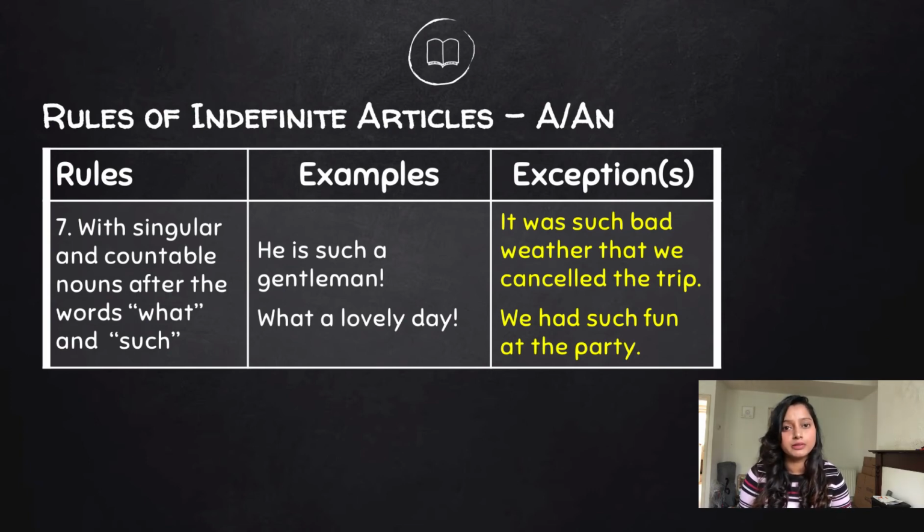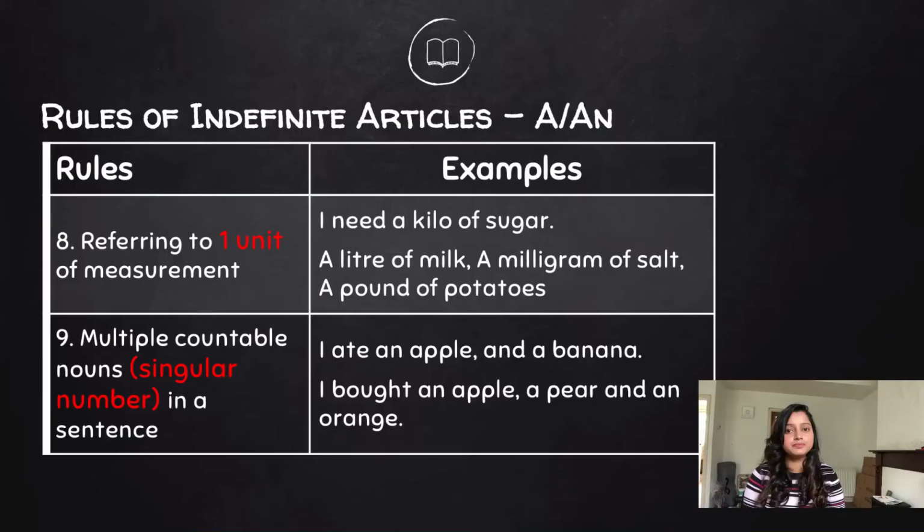Rule number 8 is to use the indefinite article when you are referring to one unit of measurement. For example, I need a kilo of sugar. I need a milligram of salt in this recipe.